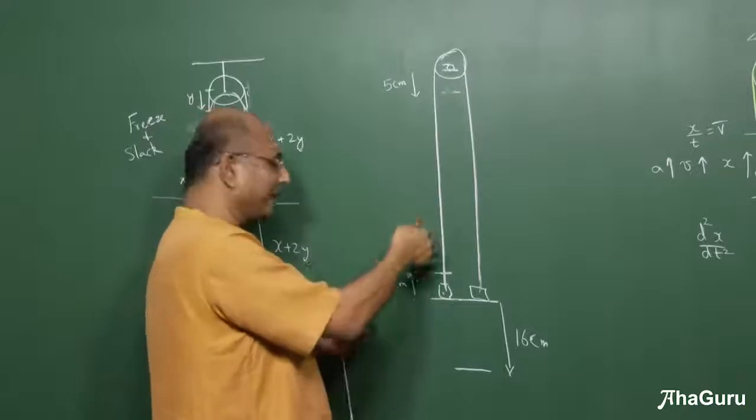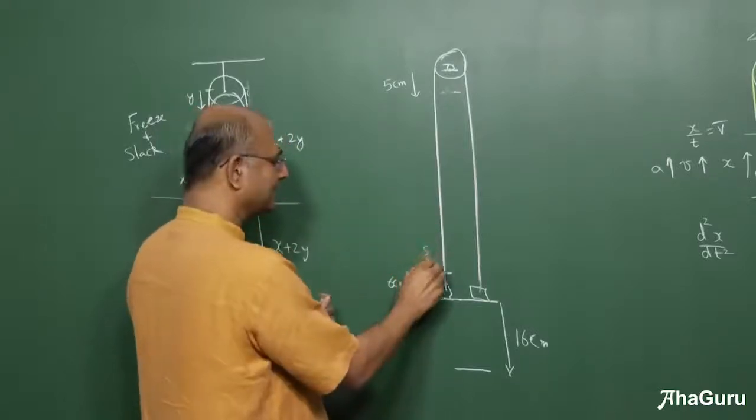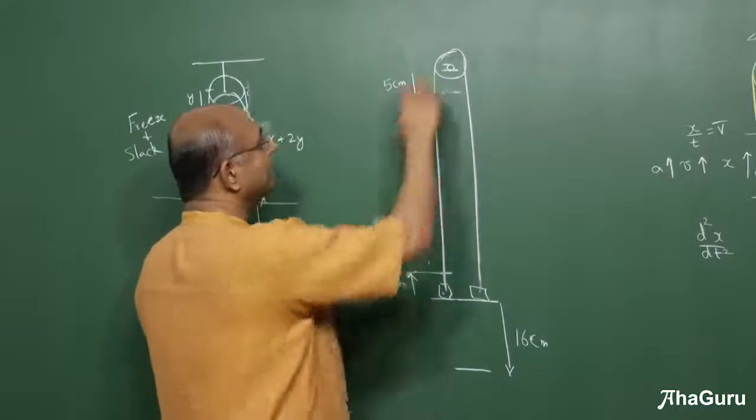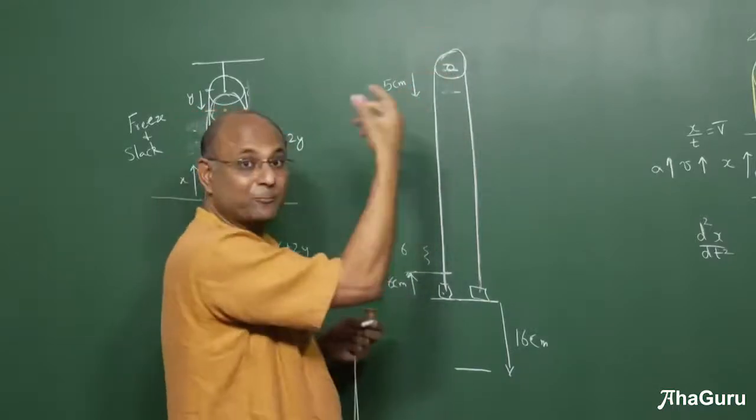I won't draw the block and draw the slack. I will just say there is a slack here of how much? 6. And then I will say let's bring the pulley down. So I won't actually bring it down. I will just say let's imagine the pulley has come down.